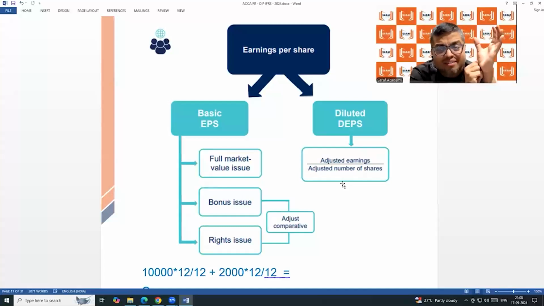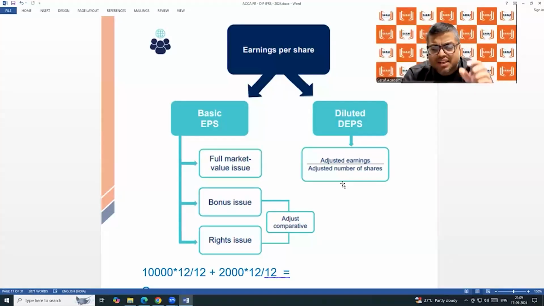Under equity: share capital, retained earnings. Retained earnings is after deducting all the expenses. Whatever profit is left is called retained. With that retained, I will add next year's retained earnings, next year's earnings.